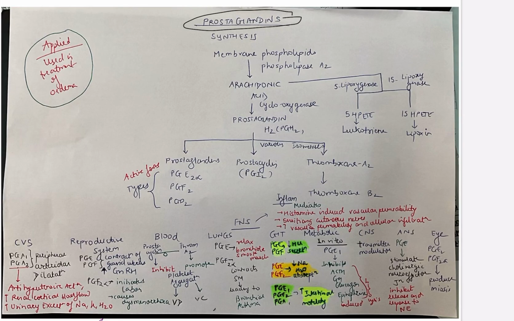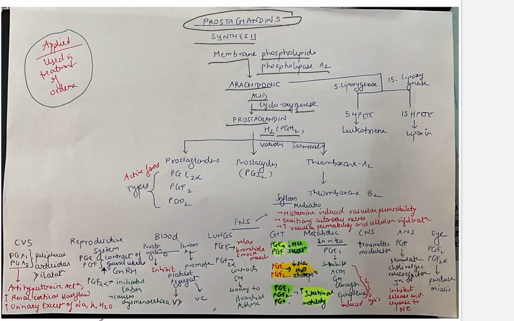Prostaglandins. Let's study the synthesis. The cell membrane contains many lipids. One of them is membrane phospholipids. Membrane phospholipids are converted to arachidonic acid in the presence of an enzyme phospholipase A2. Arachidonic acid is converted to prostaglandin H2, abbreviation capital PGH2, in the presence of an enzyme cyclooxygenase.